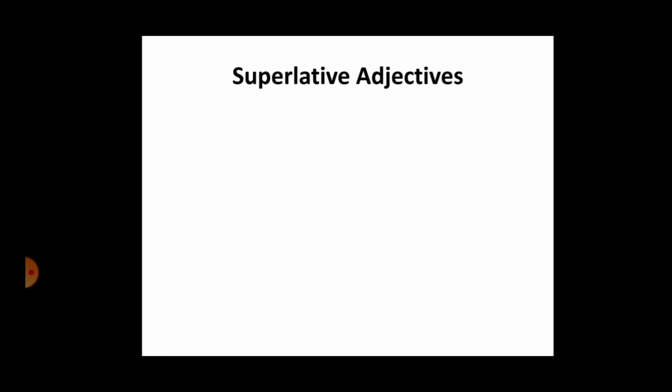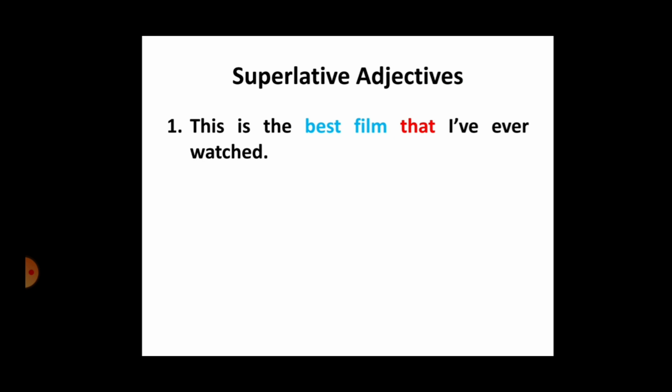Next one, superlative adjectives. This one you know, right? If you don't know what this is, I want you guys to go back to the lesson on adjectives and go through it, then you will understand what is meant by superlative adjectives. Look at the examples. This is the best film that I have ever watched. Here we have used that immediately after best film. So that is used to refer to best film. So what is best? Best is a superlative adjective. What are the 3 forms here? Good, better, best. So good is positive, better is comparative, and best is superlative.